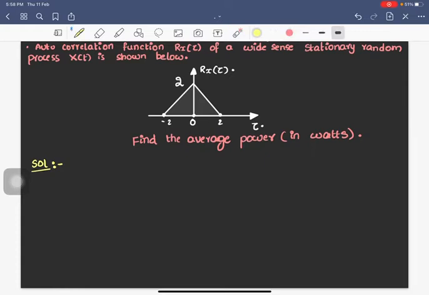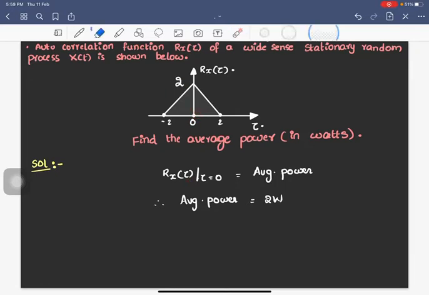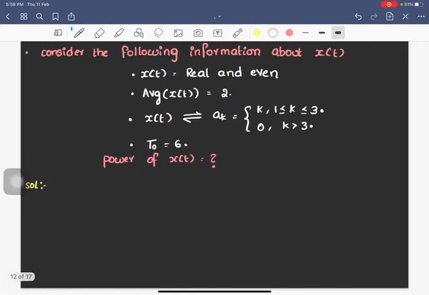We know that Rx of tau at tau equal to 0 gives you the average power. Therefore, the average power for this question is simply 2 watts, because Rx of 0, that is Rx of tau at tau equal to 0, is 2. So the answer is 2 watts. This is a very simple question which was asked for 1 mark. Okay, now let's go for another one.